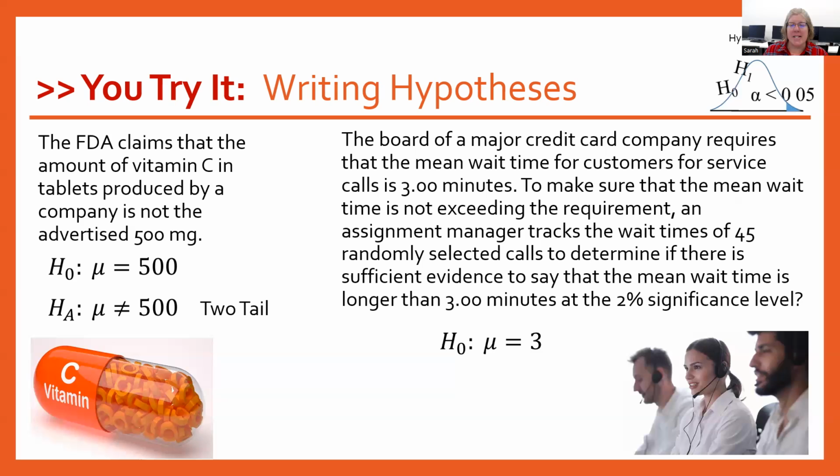So our null hypothesis is that the mean mu is equal to 3 minutes. And our alternative is that the mean mu is greater than 3 minutes. And that greater than gives us a right tail test.